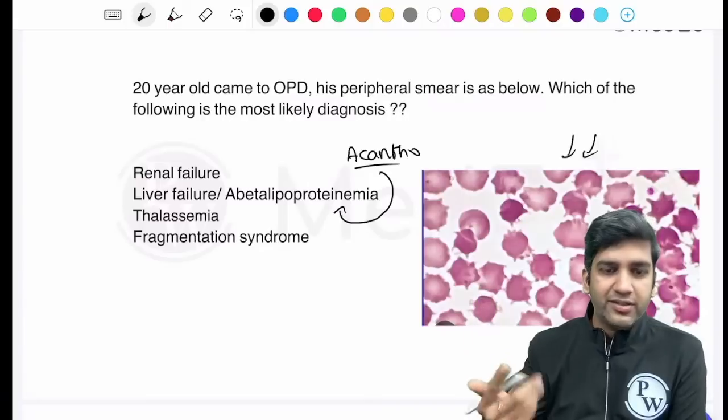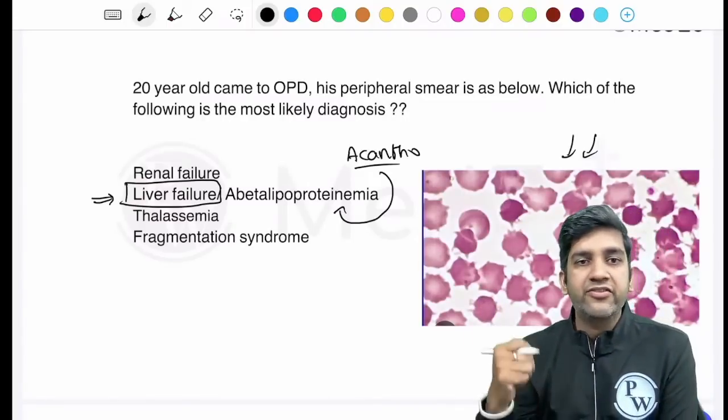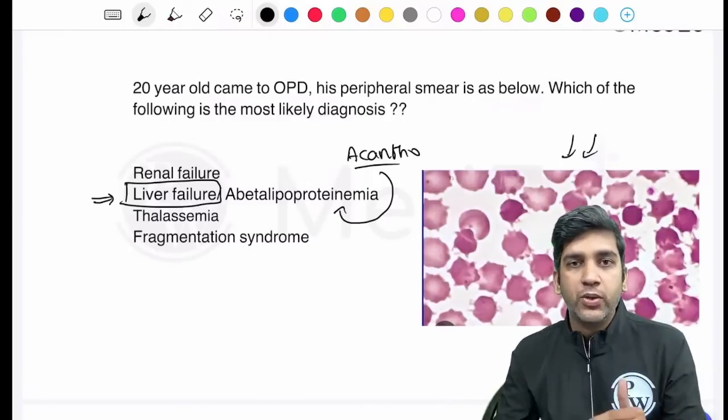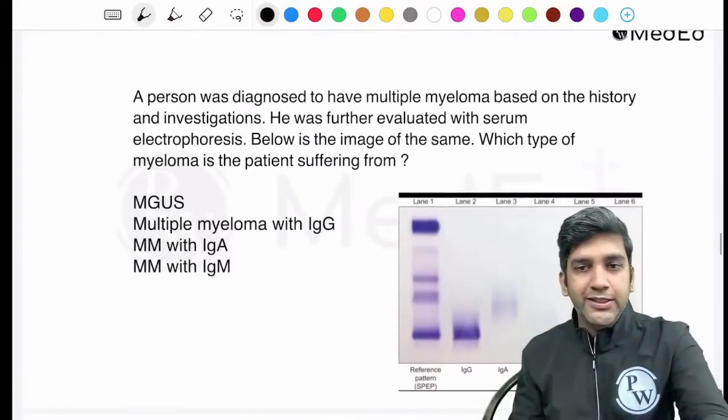It's a classical acanthocyte. It's a classical case of abetalipoproteinemia. I have added this also in the options for the only reason if something again is being repeated. Liver failure is a common cause compared to abetalipoproteinemia for the same acanthocytosis. Fine, perfect. Okay.